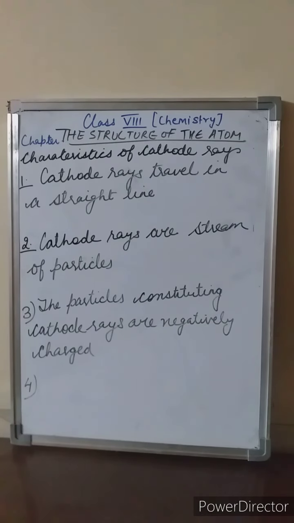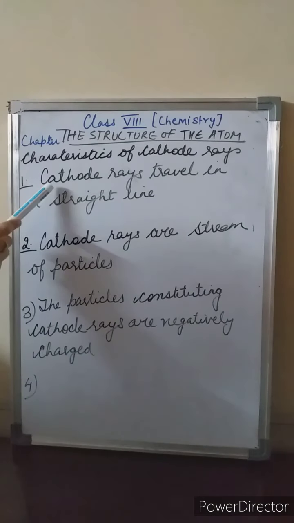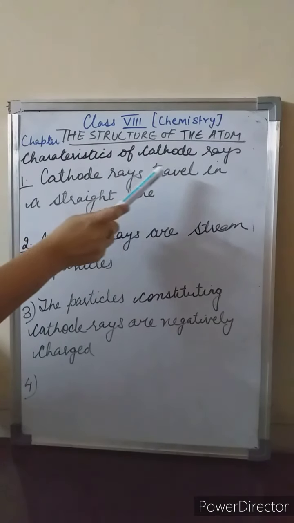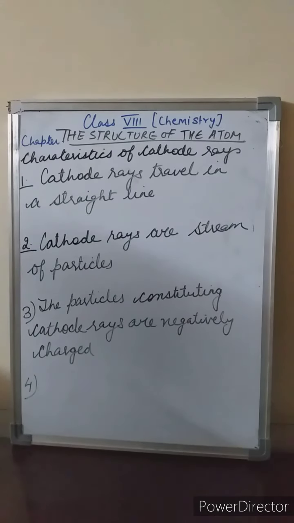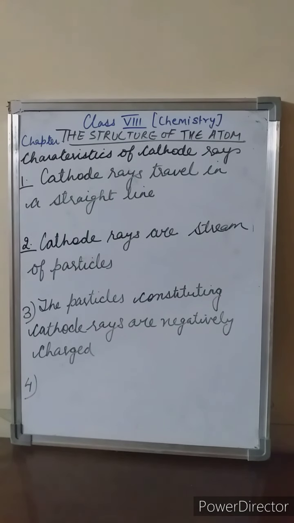Students, now we will learn the characteristics of cathode rays. Sir J.J. Thomson and others found that cathode rays have the following characteristics. So what is the first characteristic of cathode rays? The first is that cathode rays travel in a straight line, meaning they originate at the cathode and travel in straight lines. How has it been proved? It has been proved like this: when an object is placed in the path of cathode rays, a shadow of the object falls on the wall just opposite the cathode.